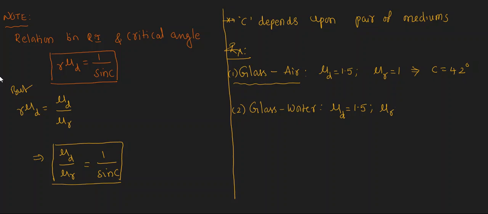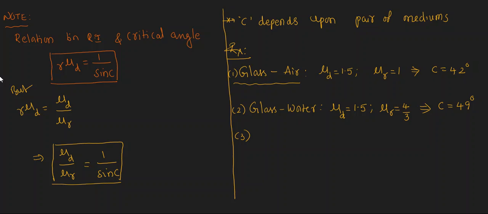If we substitute these values in this formula, we get the critical angle as 49 degree. At 49 degree, if the light ray is incident, the angle of refraction will become 90 degree.